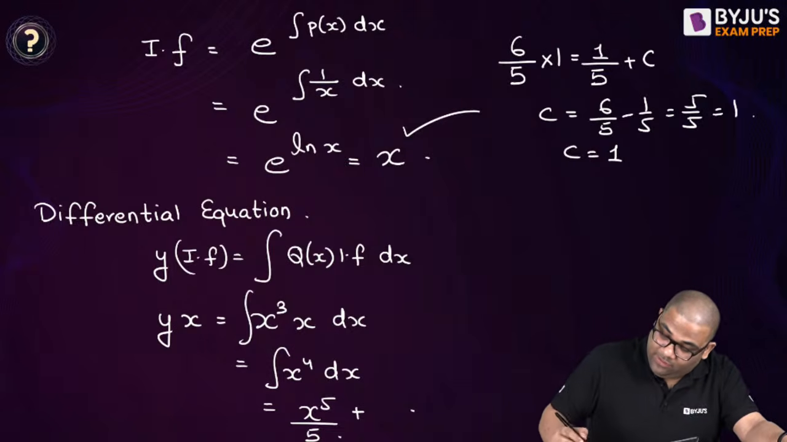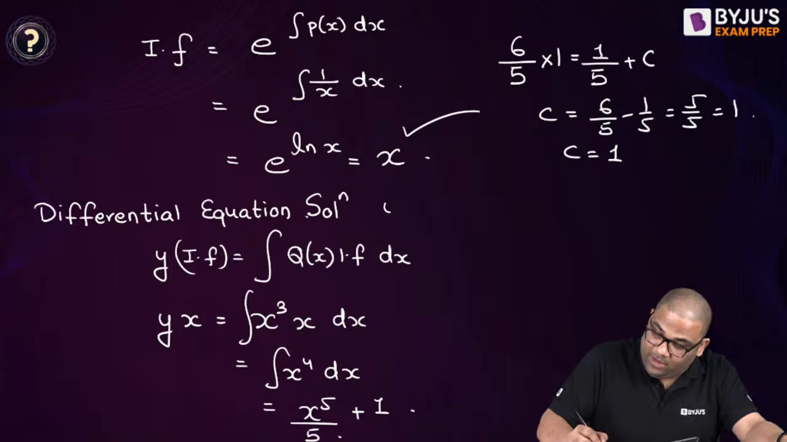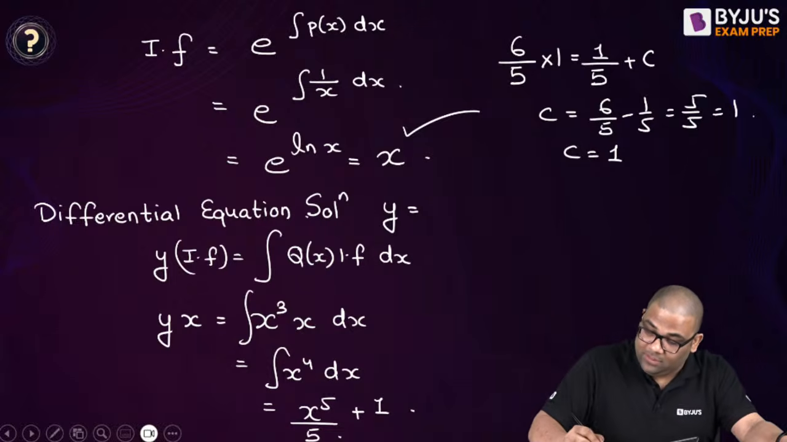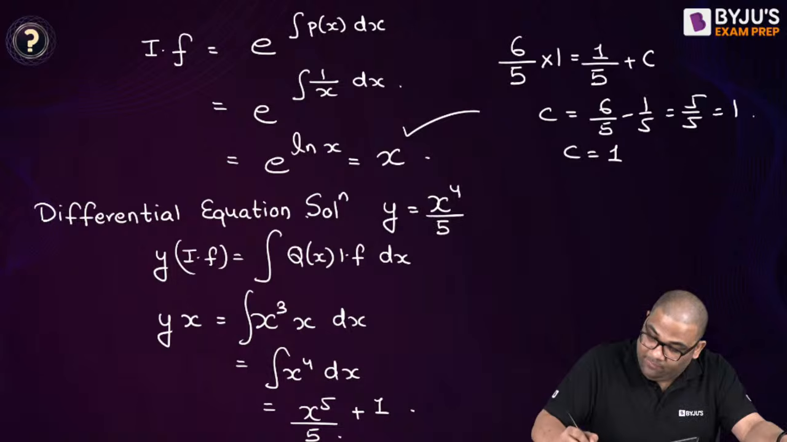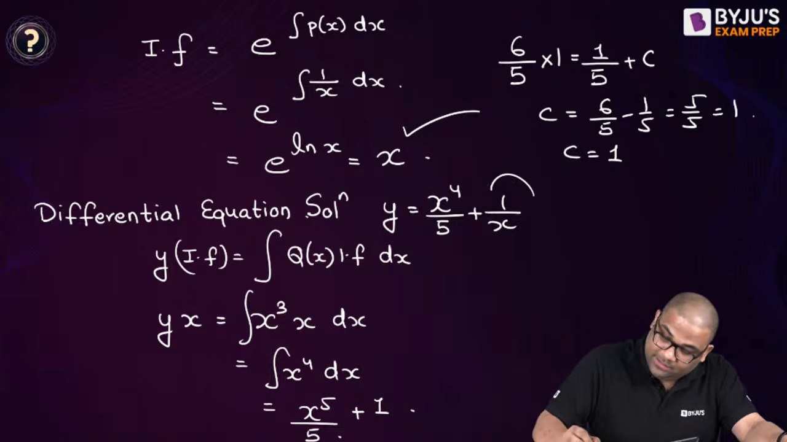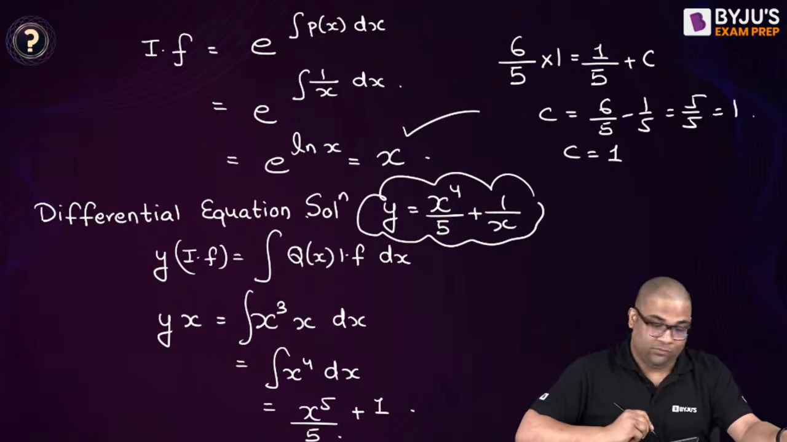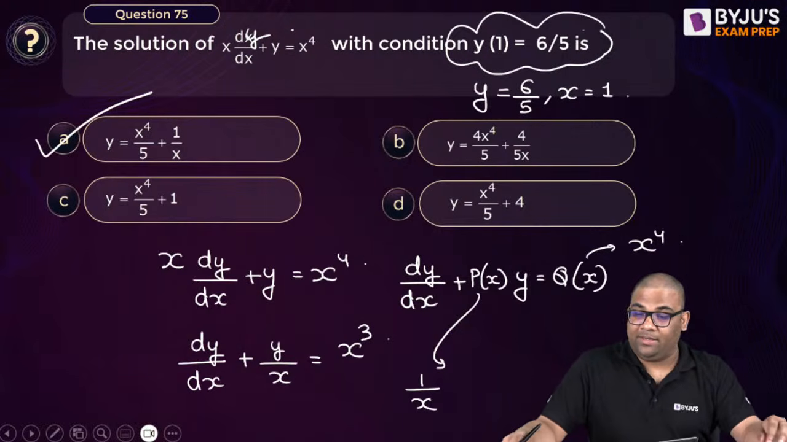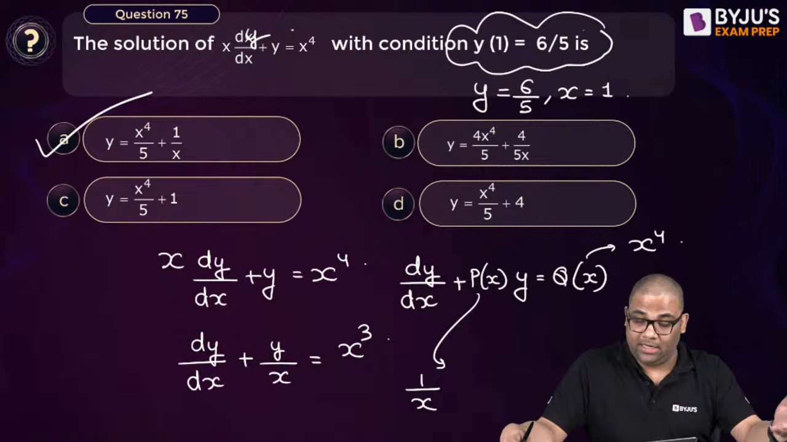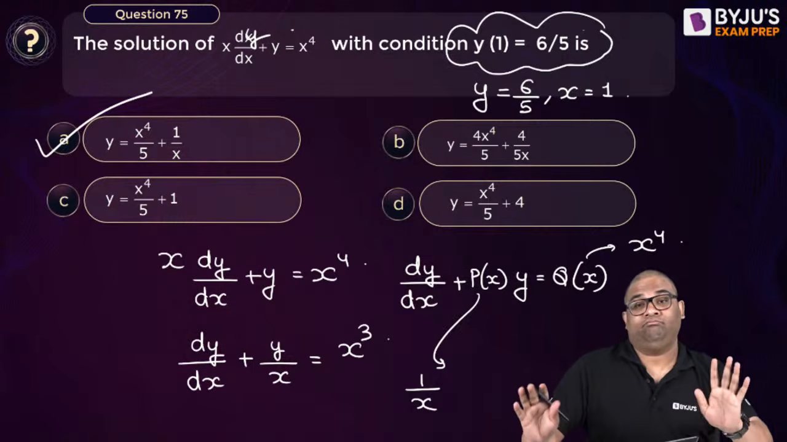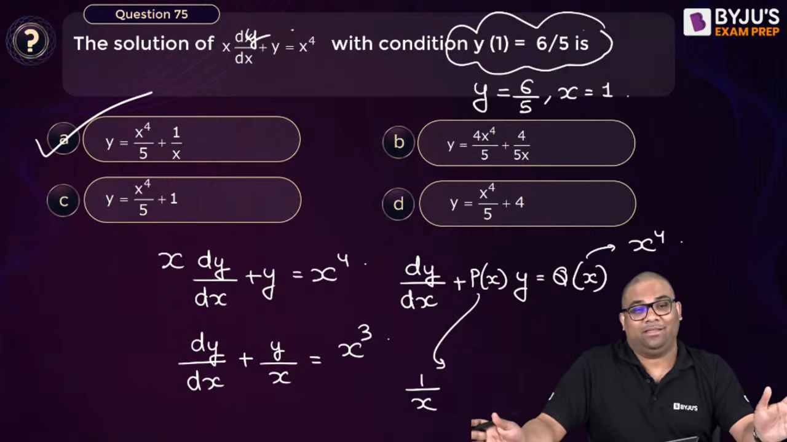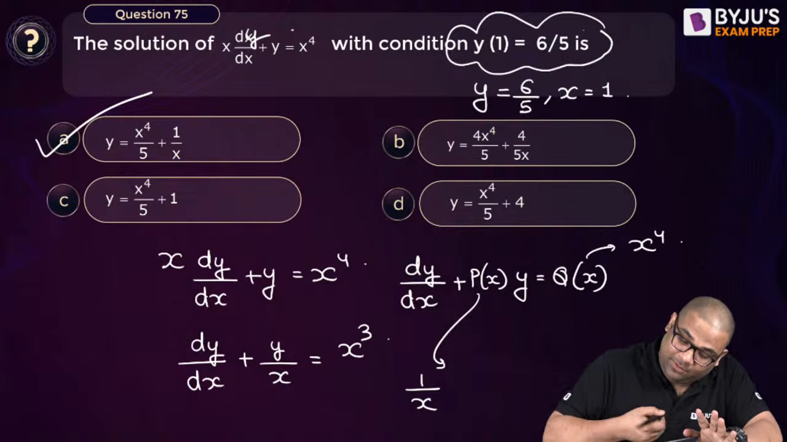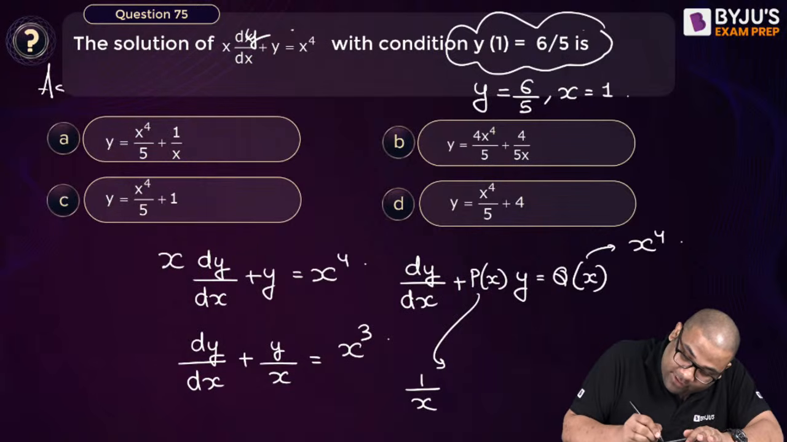Now the solution will become, dividing by x, y is equal to x to the power 4 by 5 plus 1 by x. So the answer is option A. Understood? Now see, this is pure mathematics, and this is as per the GATE syllabus. So you can see that it is as per the GATE or ESE syllabus.